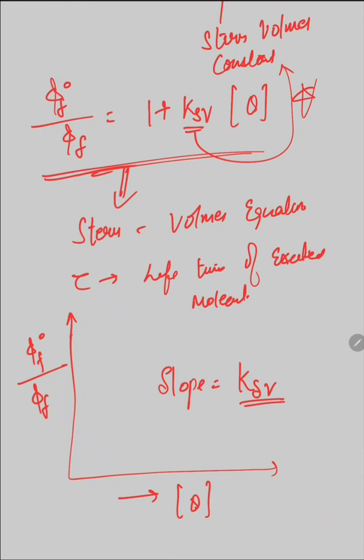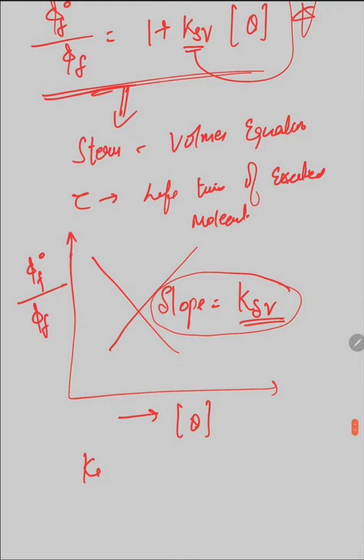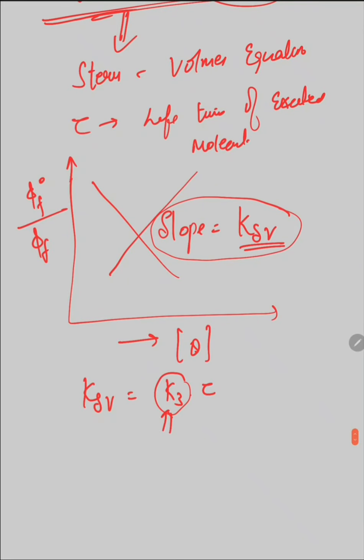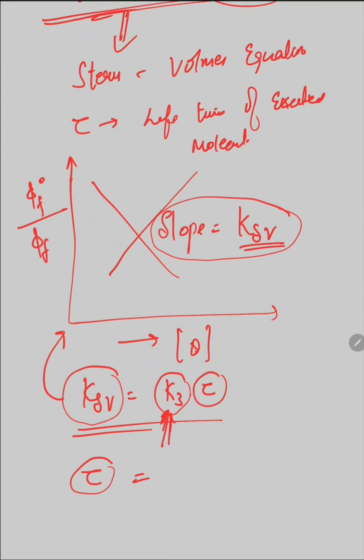It can be calculated from this graph, whatever kind of graph is obtained. So the slope of this graph is KSV, and KSV is equal to K3 into tau. If K3 is already known to you, then KSV is calculated from this graph, and the lifetime of the excited molecule tau can be easily calculated using this expression.